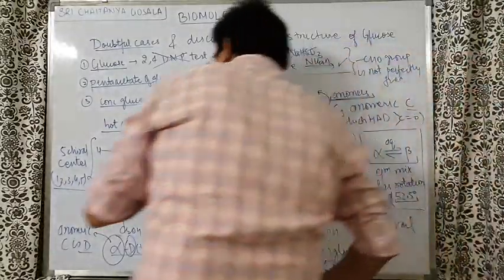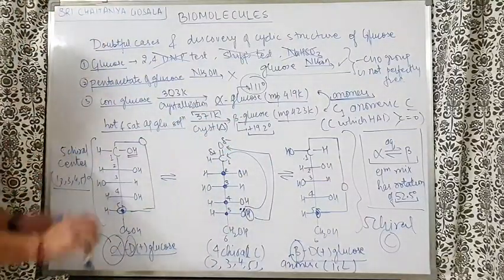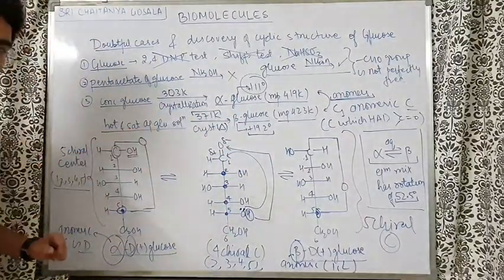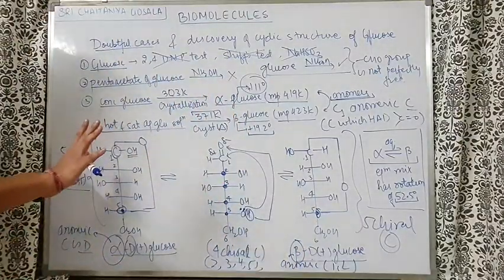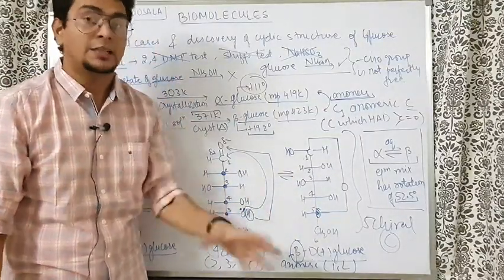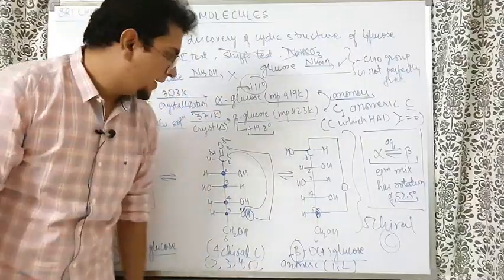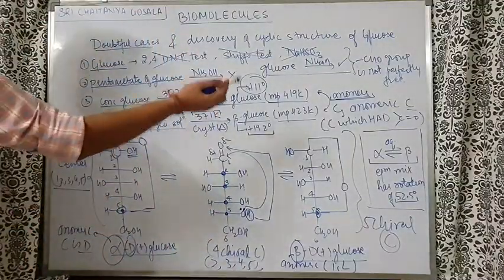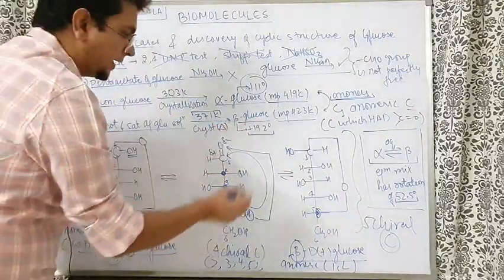Understand, D and L came from which carbon here? Fifth carbon, on the right side D, left side L. Anomeric carbon, on the right side OH, alpha. On the left side OH, beta. So, they have no relation with each other. And sir, what about plus minus? Plus minus is actual rotation, which is just experimentally found. It has no relation with the structure directly. So, this is what we understood. Alpha and beta carbons are there. They are anomeric carbon, OH on the right side, alpha, OH on the left side, beta.